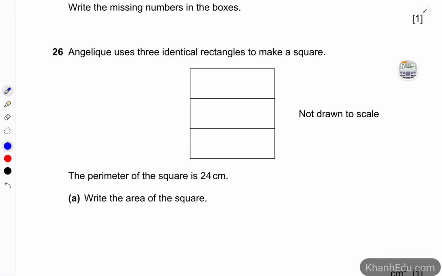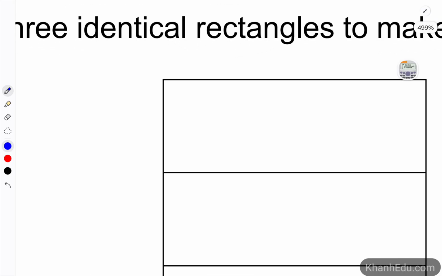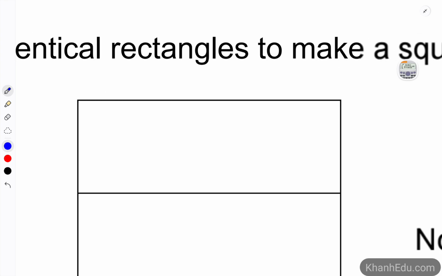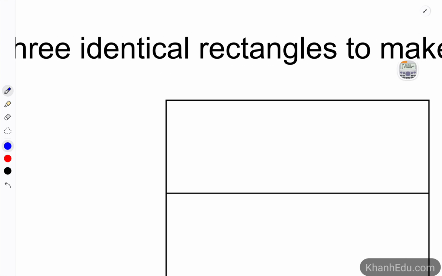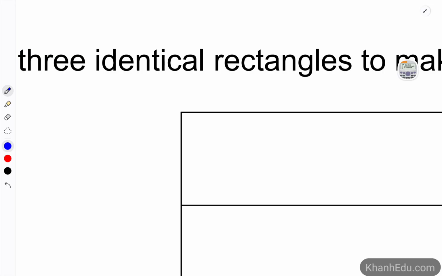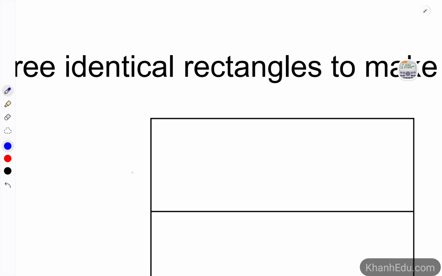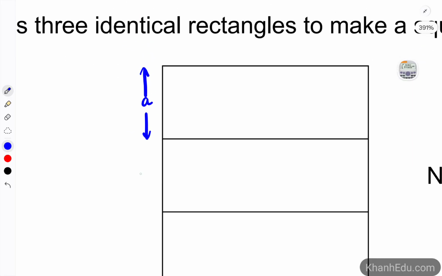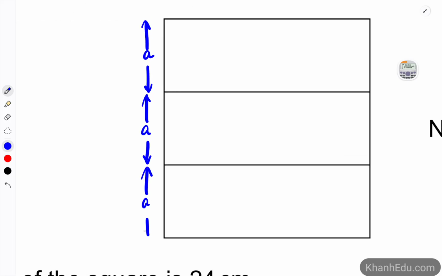Question 26. Angelique uses 3 identical rectangles to make a square. The perimeter of the square is 24 centimeters. Write the area of the square. So let's see. The rectangle has a width and a length, right? Because the width is smaller than the length, I use a letter, just the letter A, to represent the width of the rectangle. So A is measured from this one to this one.